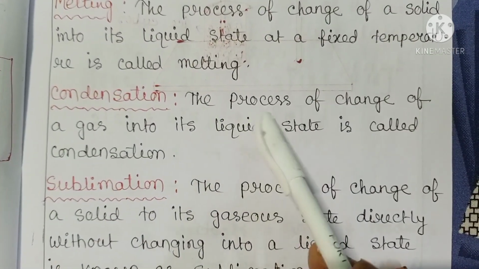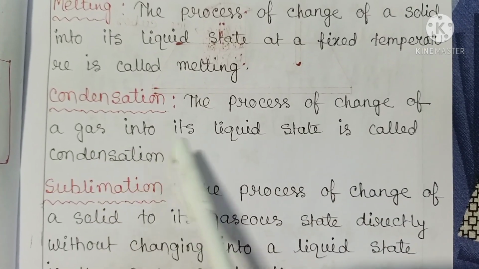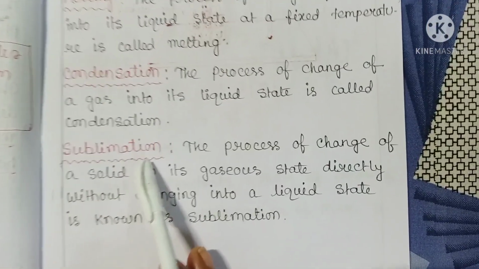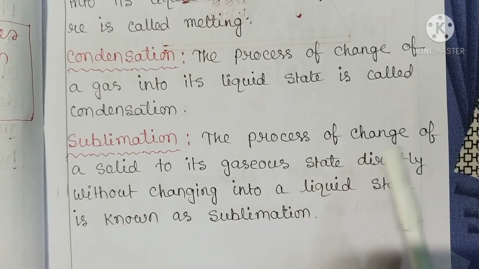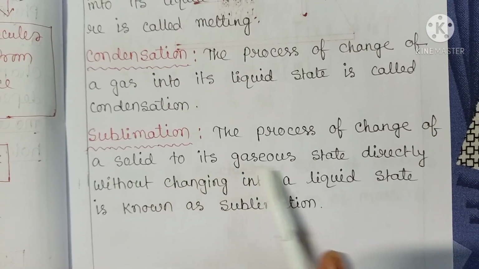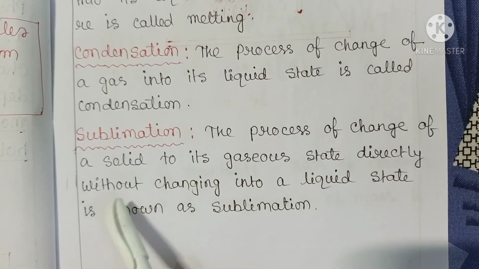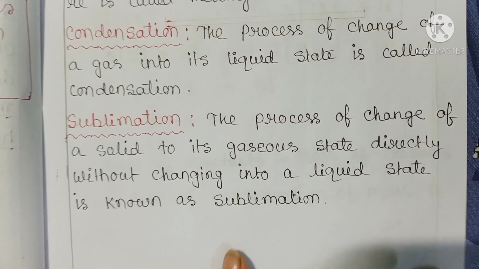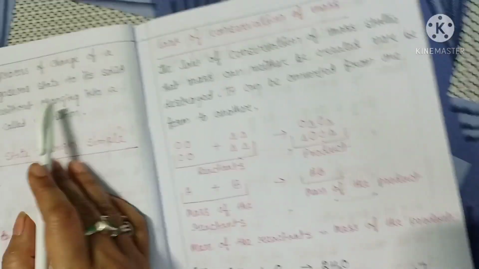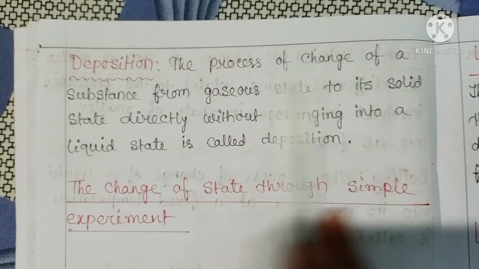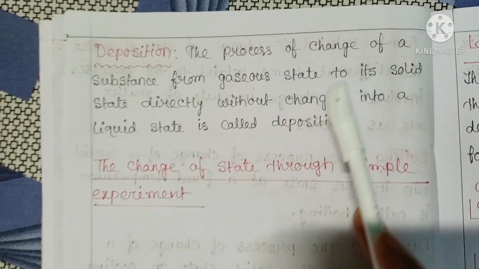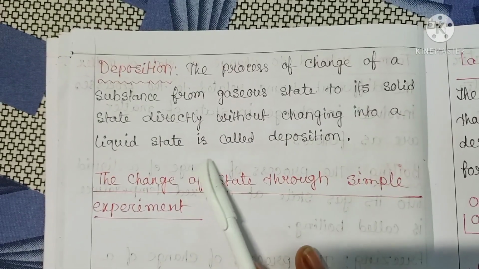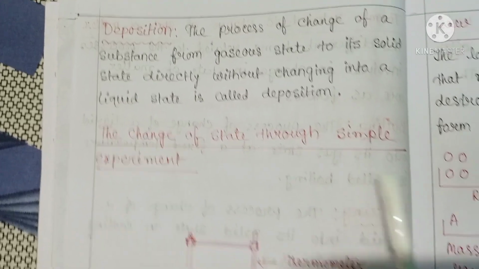Condensation. The process of change of a gas into its liquid state is called condensation. Next, sublimation. What is sublimation? The process of change of a solid to its gaseous state directly without changing into a liquid state is known as sublimation. Next, deposition. The process of change of a substance from gaseous state to its solid state directly without changing into a liquid state is called deposition.